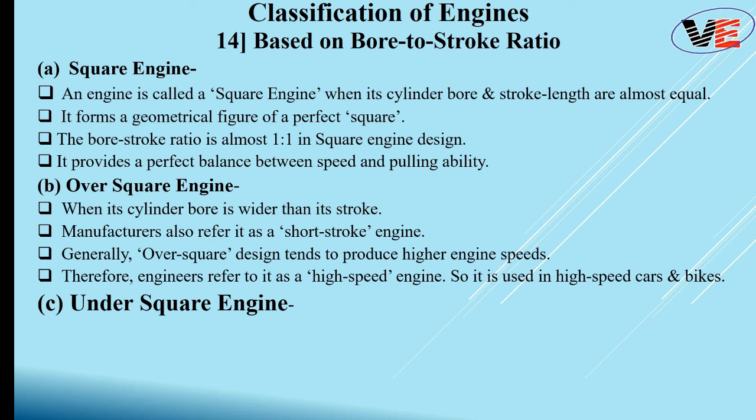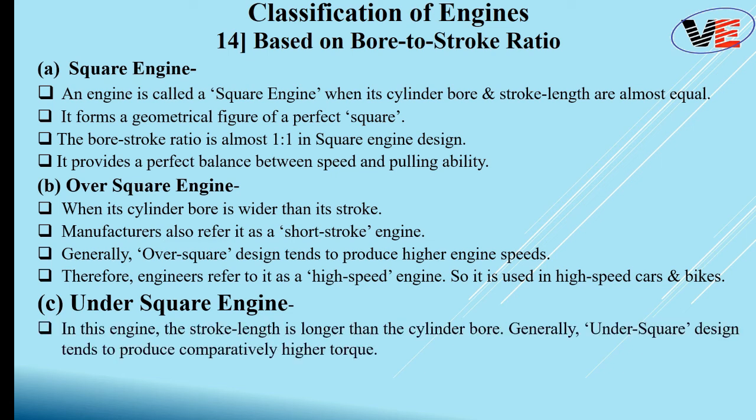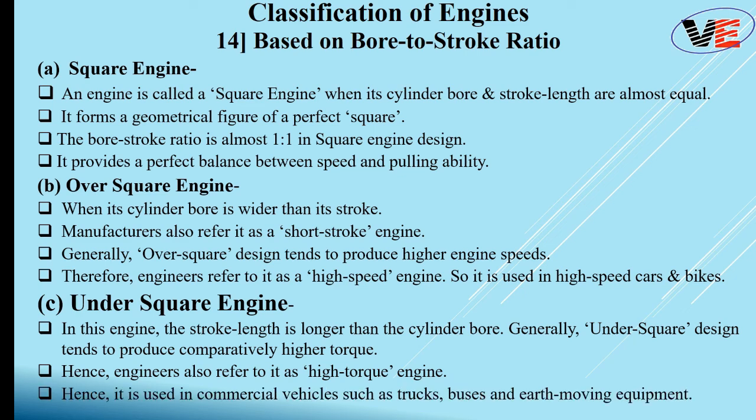Third, under square engine. In this engine, the stroke length is longer than the cylinder diameter, and generally the under square design tends to produce comparatively higher torque. So this is also called a long stroke engine. As your stroke length is longer than the cylinder bore, the piston will travel a longer distance. It is also referred to as a high torque engine because it will generate very high torque. It is used in commercial vehicles such as trucks, buses, and earth moving equipment. Companies like Volkswagen, Nissan, Honda, and Toyota use the under square engine design.